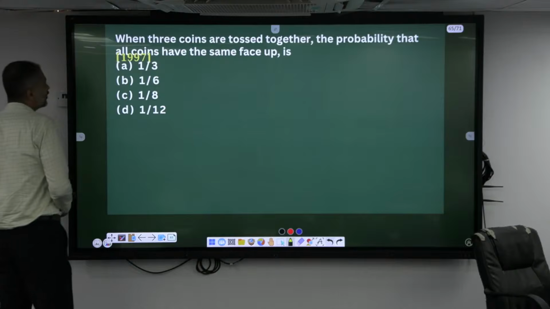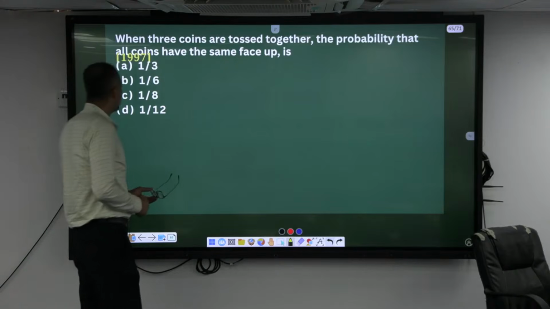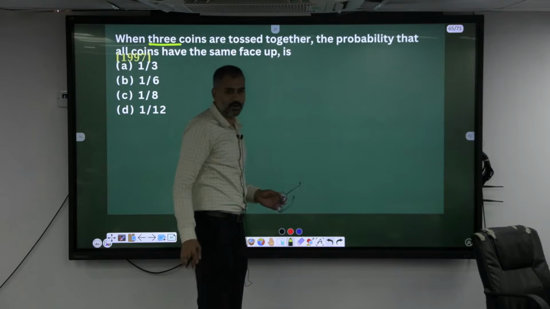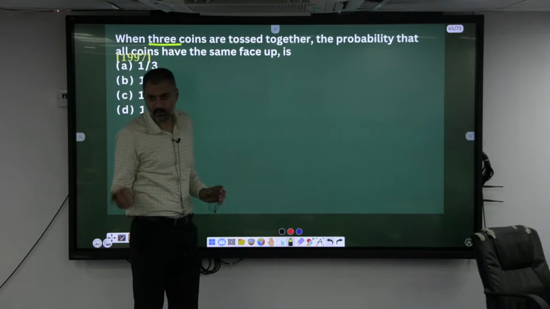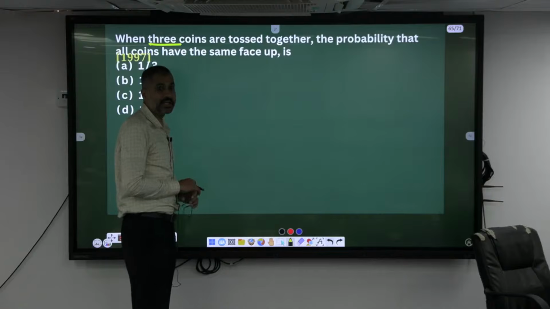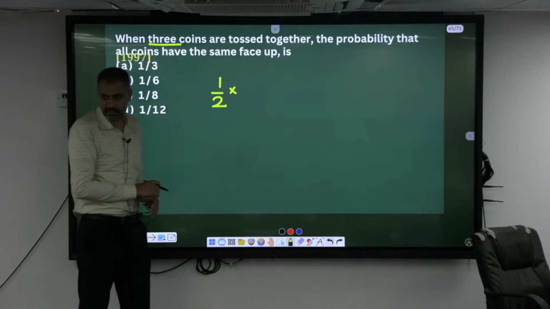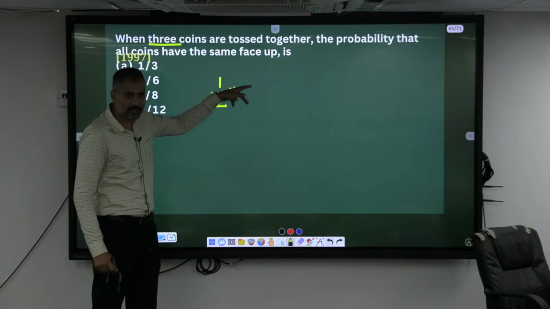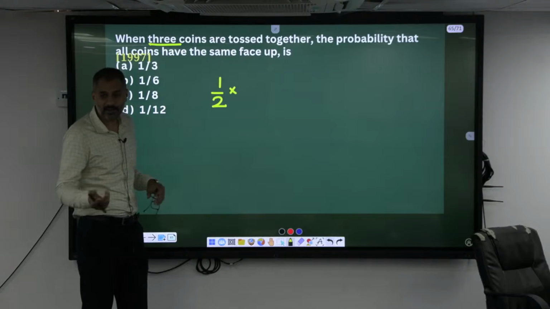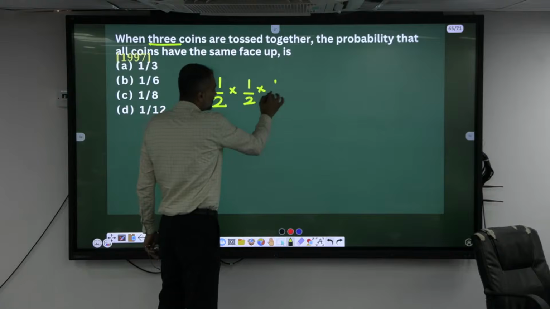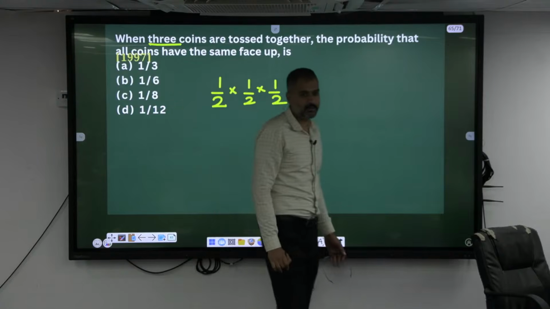When the coins are tossed, what is the probability that all coins have the same face up? How many coins are you tossing? All face up means all heads or all tails. What is the probability that the first coin gets heads? 1 by 2. And the other coin also is having heads, and means multiplication, a separate coin. What is the probability that another one is also heads? So what is the answer? 1 by 6.